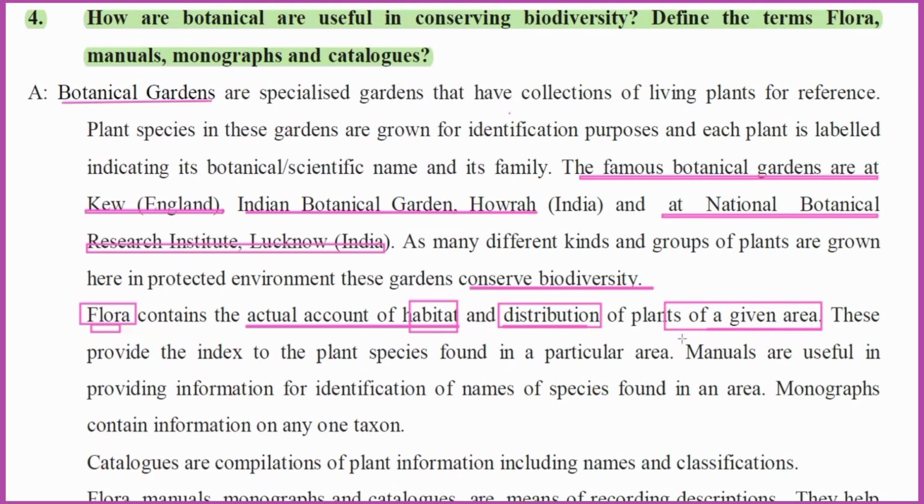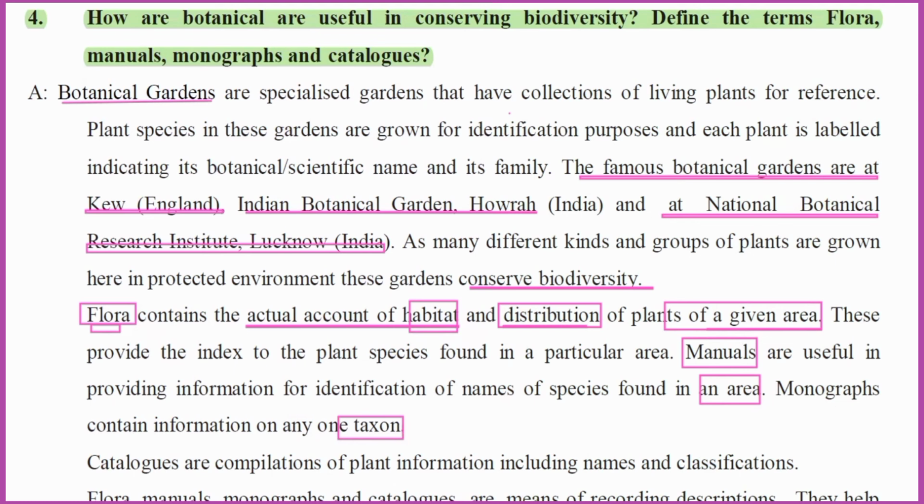Next, manuals. Manuals are small booklets containing information for identification of the names of species found in an area. Monographs contain information on only one taxon, only one type of plants.